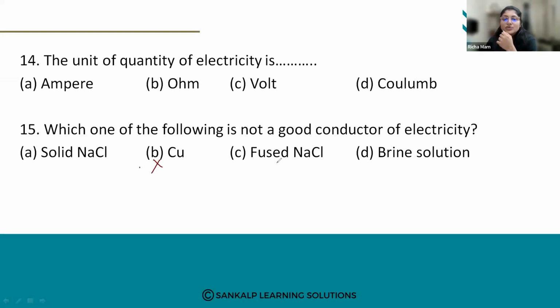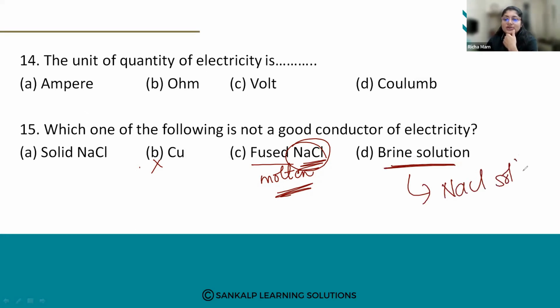So this option is wrong. Fused NaCl is nothing but molten NaCl. NaCl will be in the molten state, so this can also conduct. Then brine solution is nothing but NaCl solution, so this is also an electrical conductor. It can conduct because the ions are free to move. So molten NaCl is also a fine conductor.